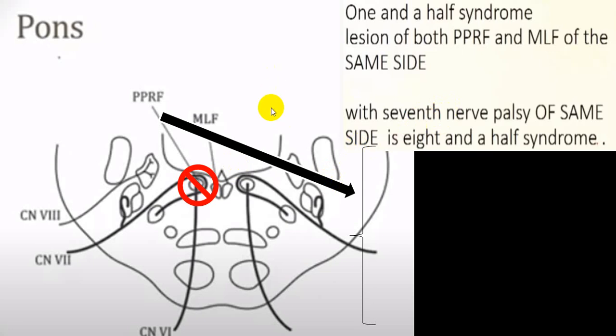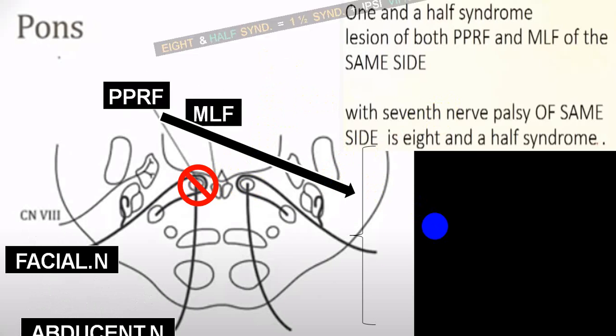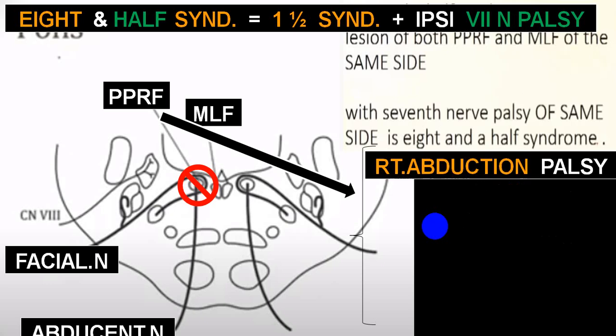So 1.5 is gone, plus you have got 7th cranial nerve. So 7 plus 1.5 we call 8.5. So abduction gone, facial gone, PPRF gone, MLF involved. It is 1.5 plus ipsilateral, same side, 7th cranial nerve, lower motor neuron palsy.